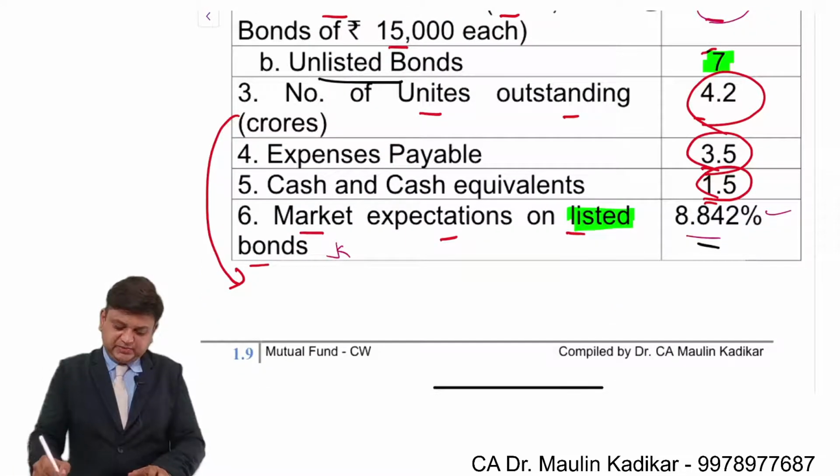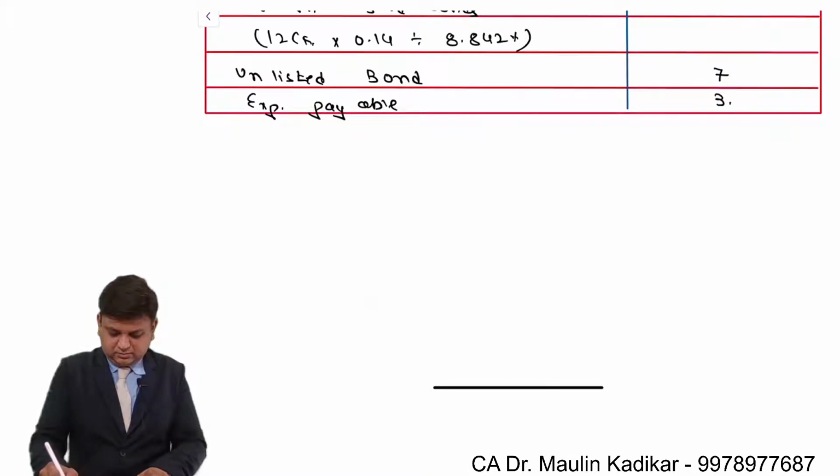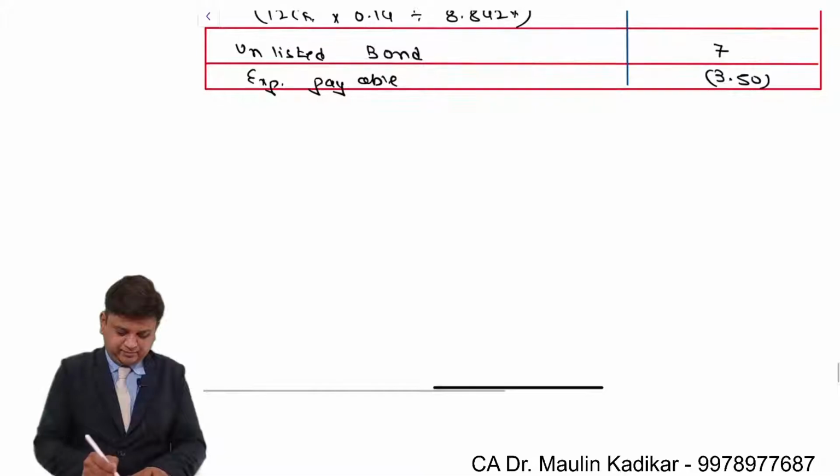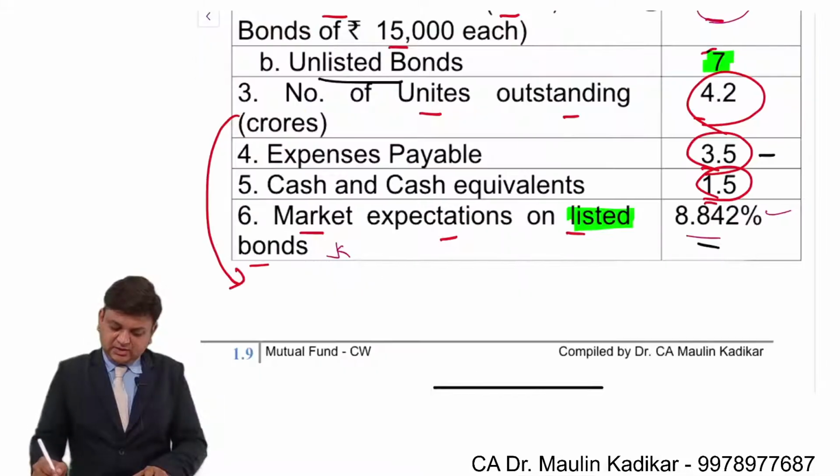Okay. Then expenses payable 3.5 crore. Next is the cash balance, that is cash and cash equivalent. It is 1.5 crore.